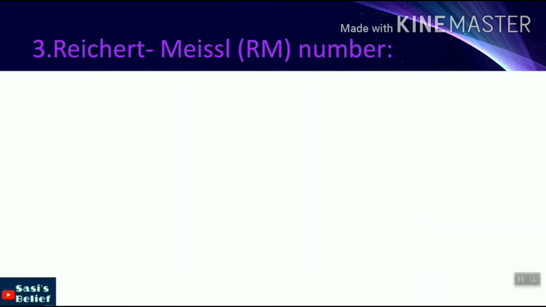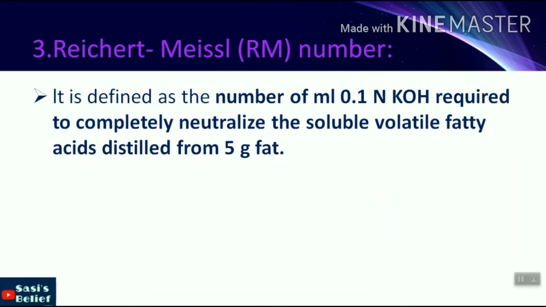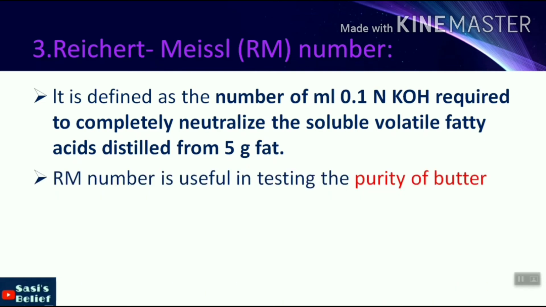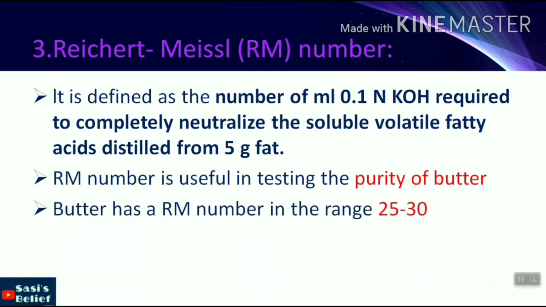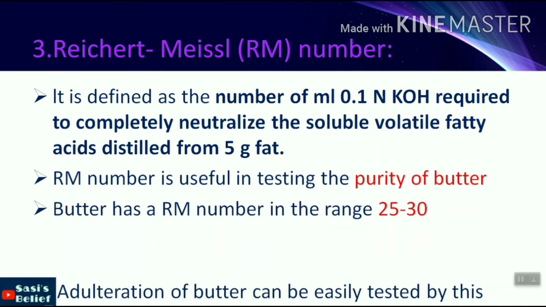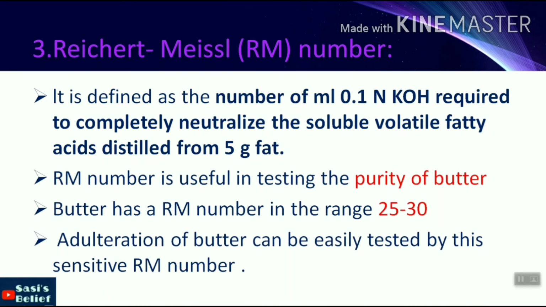Now the third one is RM number, that means Reichert Meissl number. It is defined as the number of milligrams of 0.1 normal potassium hydroxide required to completely neutralize the soluble volatile fatty acids distilled from 5 grams of fat. RM number is used in testing the purity of butter. Butter has an RM number in the range of 25 to 30. Adulteration of butter can be easily tested by this sensitive RM number, because variation from the normal range of 25 to 30 lets us easily determine the adulteration of fats.